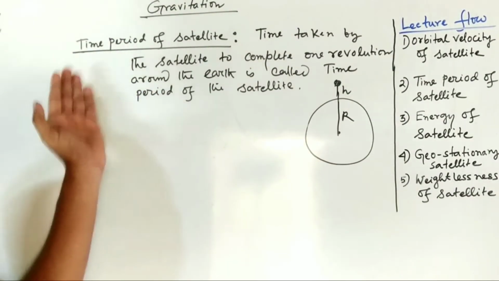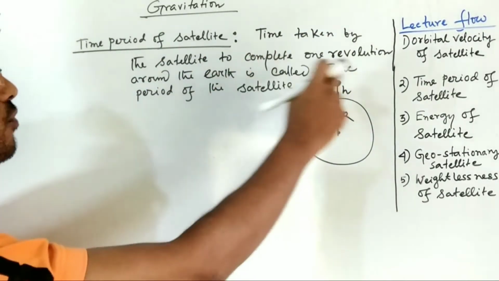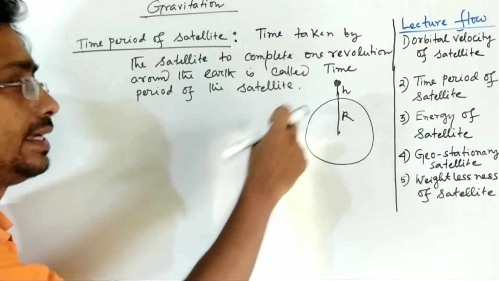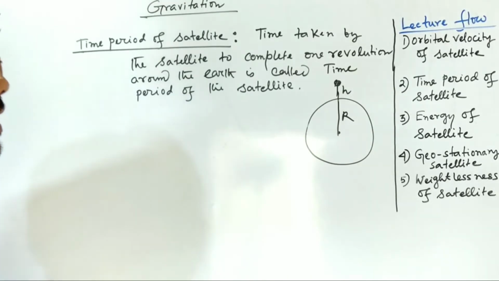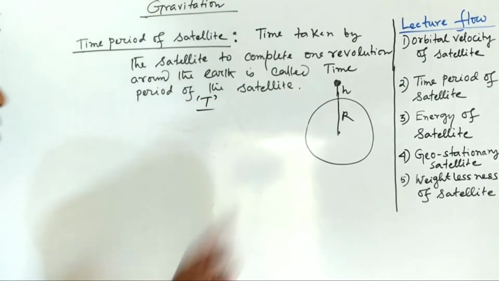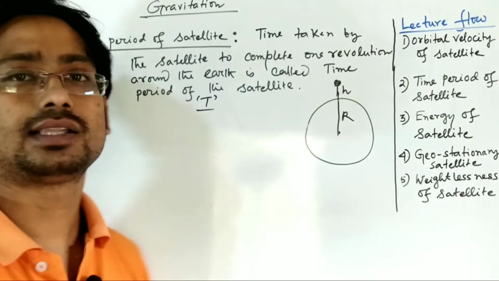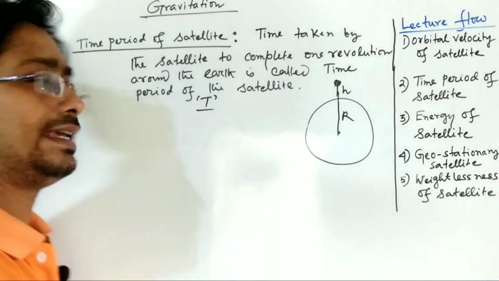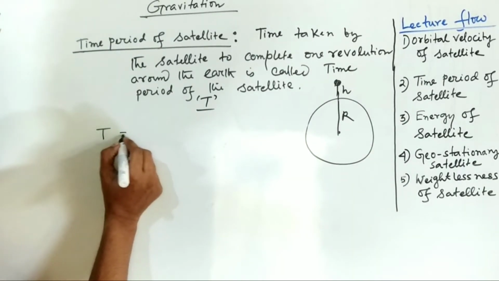The time taken by the satellite to complete one revolution around the Earth is called the time period of the satellite. It is denoted by capital T. I have again drawn the figure. This is the Earth, the radius of the Earth is capital R, and the satellite is revolving around the Earth at the height h. Now we know time period T is equal to